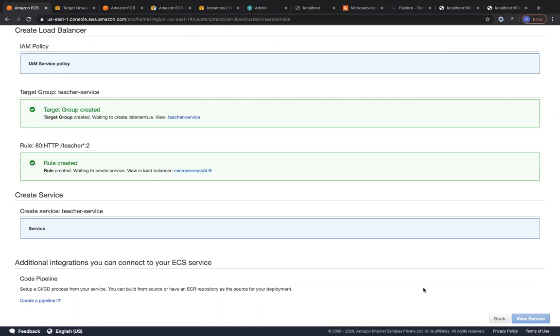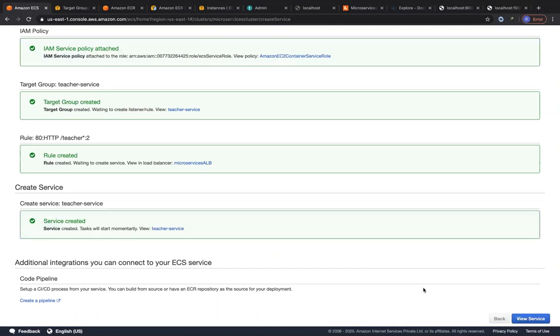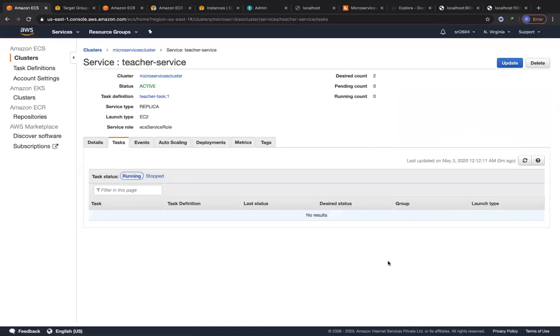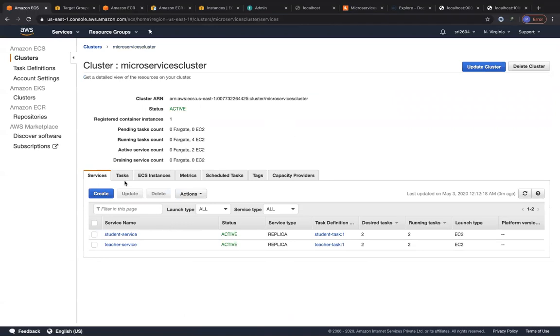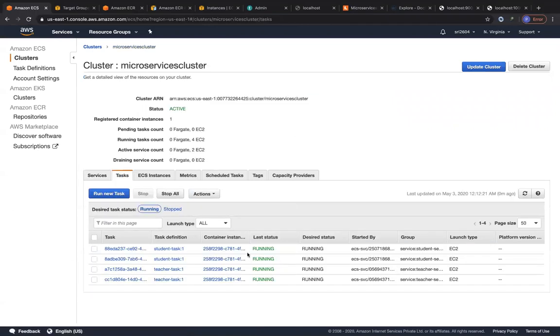It should automatically create 2 containers right now for the teacher service. So let's check whether it has created 2 tasks. Yep, there are 2 tasks or 2 containers that it has created. And let's check whether we got 2 new containers that are running for the student. Yep, 2 new containers are running.